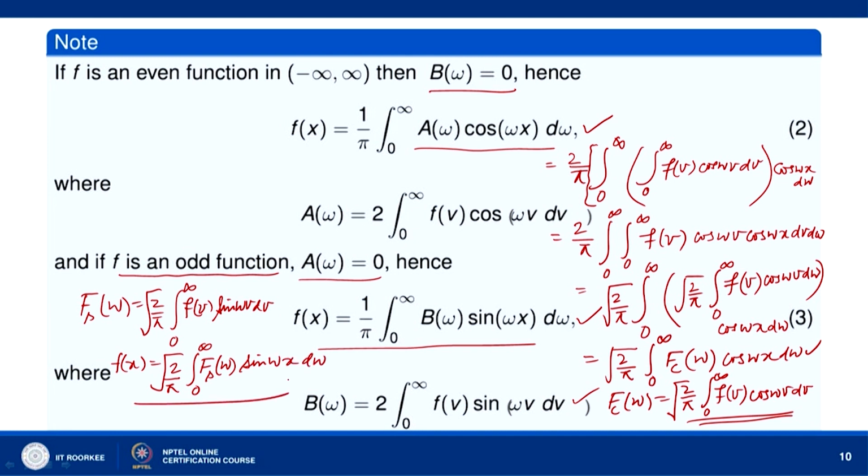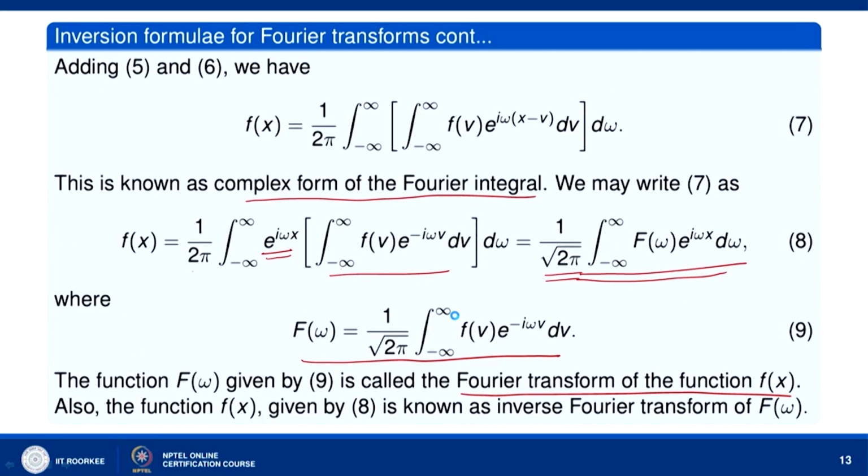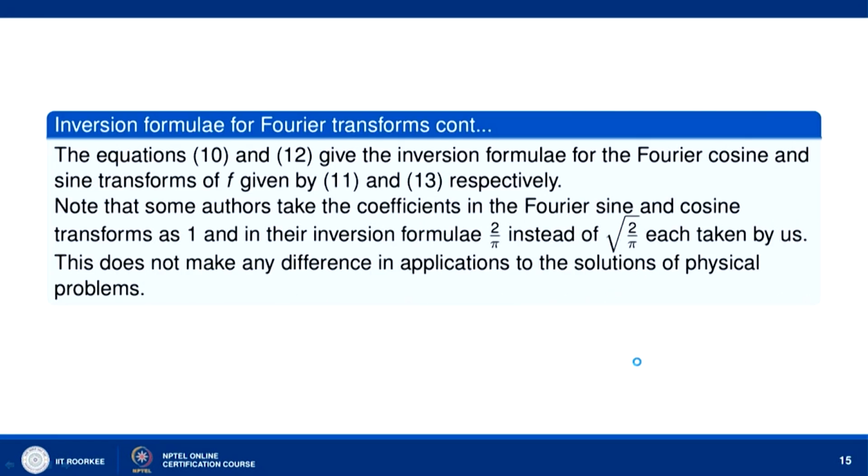Simple, in a similar manner we do it. Just like in the case of the Fourier cosine transform, we put the value of b(omega) from here in this integral, and we get the Fourier sine transform and the inversion formula for the Fourier sine transform. So, this is the Fourier cosine transform, this is the inversion formula for the Fourier cosine transform, this is the Fourier sine transform, and this is the inversion formula for the Fourier sine transform. Now let us look at this.